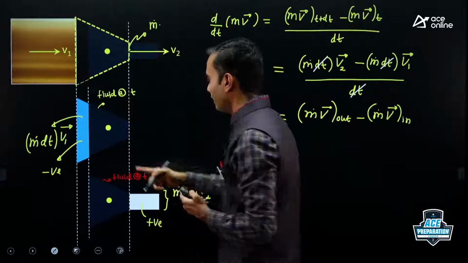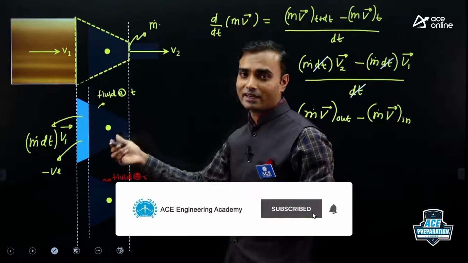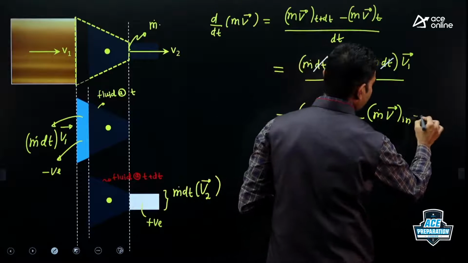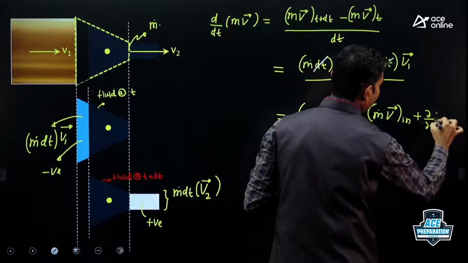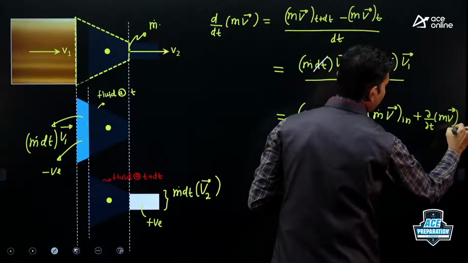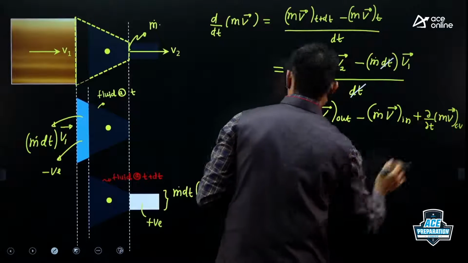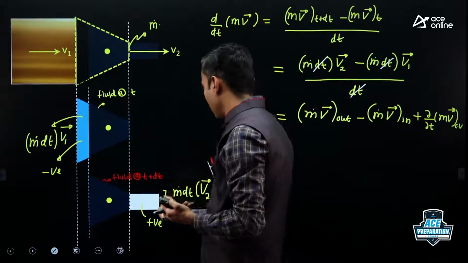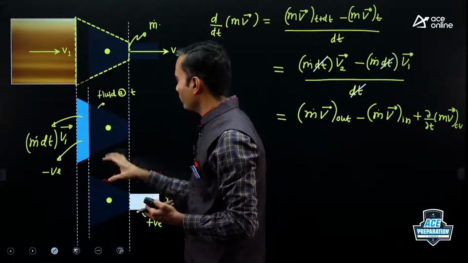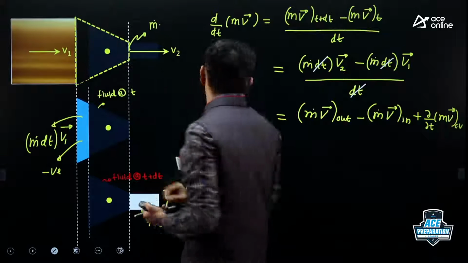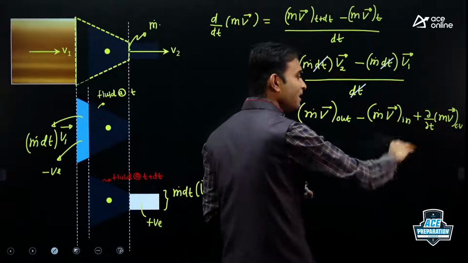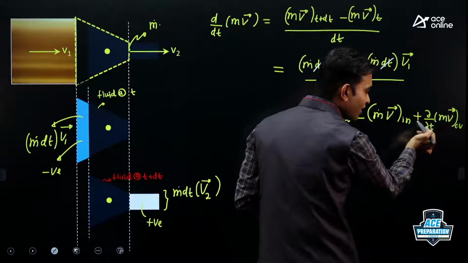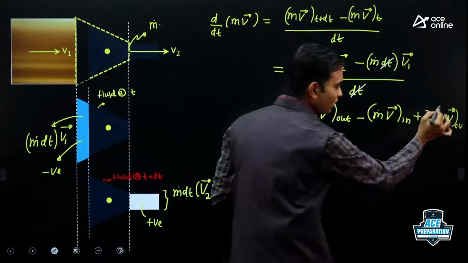If flow is unsteady, then momentum corresponding to this common portion will not get cancelled out. So because of that, you will get one extra term. So that extra term is dou by dou t of mv bar inside control volume. So this term represents rate of change of momentum within control volume. And please remember, if time dt is very small, then this common volume will be nearly equal to the control volume. So the last term represents momentum change happening inside control volume. And point to note here is, on top of this m there is no dot because derivative with respect to time is outside. So there is no dot here.